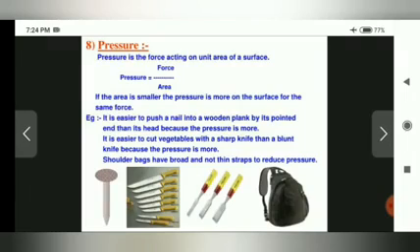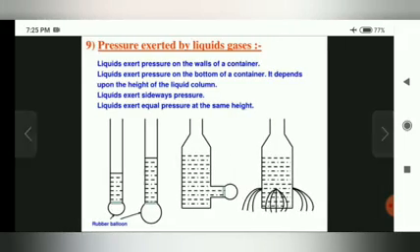Pressure is equal to force divided by area. If the area is smaller, the pressure is more on the surface for the same force. For example, it is easier to push a nail into a wooden plank by its pointed end than its head because the pressure is more. It is easier to cut vegetables with a sharp knife than a blunt knife because the pressure is more. Shoulder bags have broad, not thin, straps to reduce pressure.